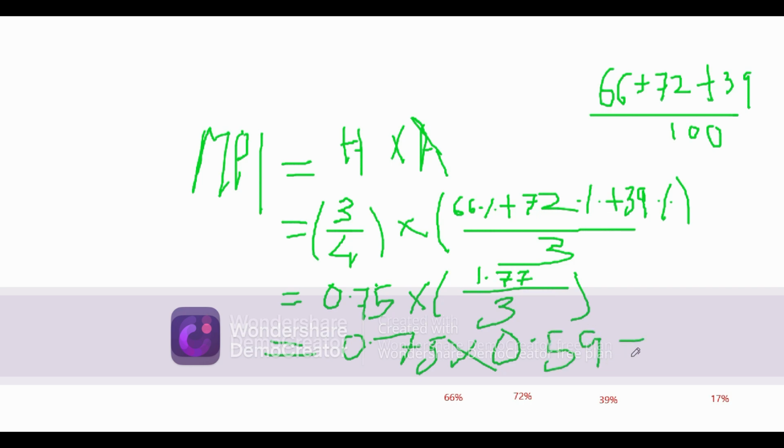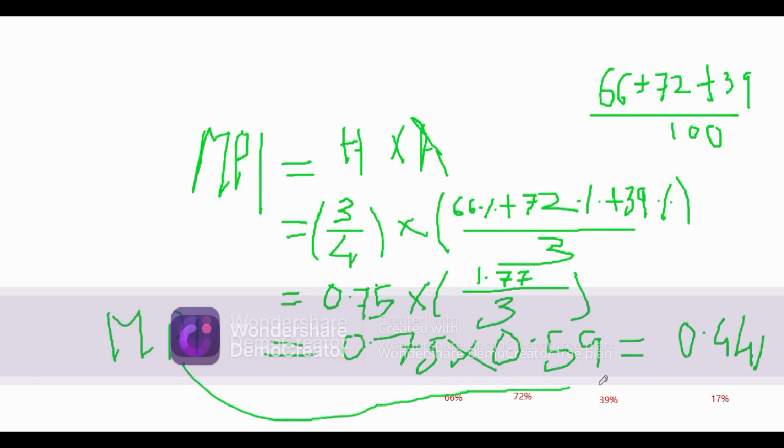Okay, so ultimately you will get 0.44, which is nothing but the MPI. The MPI score is 0.44.